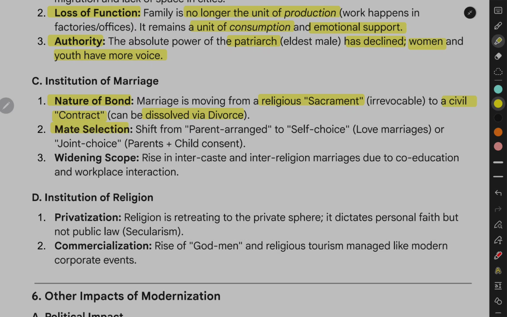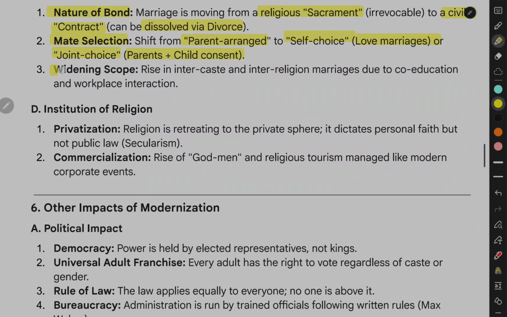Mate selection: shift from parent-arranged to self-choice, love marriages, or joint choice, parents plus child consent. Widening scope: rise in intercaste and interreligion marriages due to co-education and workplace interaction.